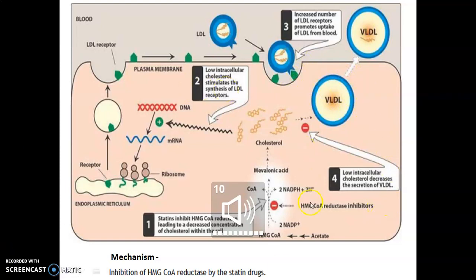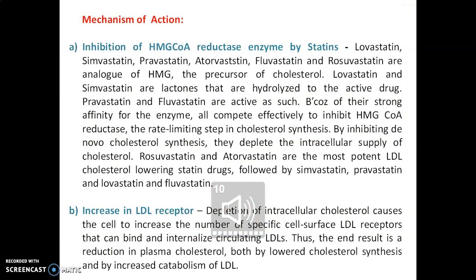So this is the overall cycle of statins, how they inhibit or decrease the cholesterol level. In this way, LDL and VLDL levels in the blood also decrease. We are going to see the detailed mechanism here. First is the inhibition of HMG-CoA reductase by the statins.